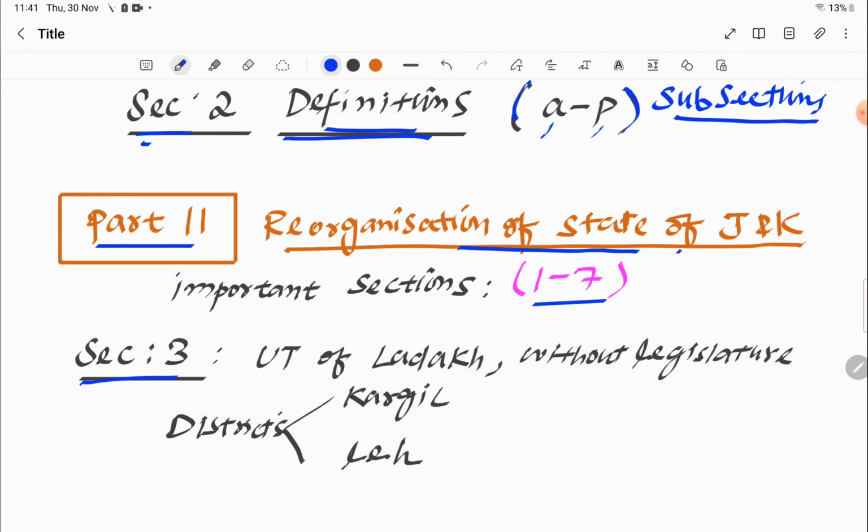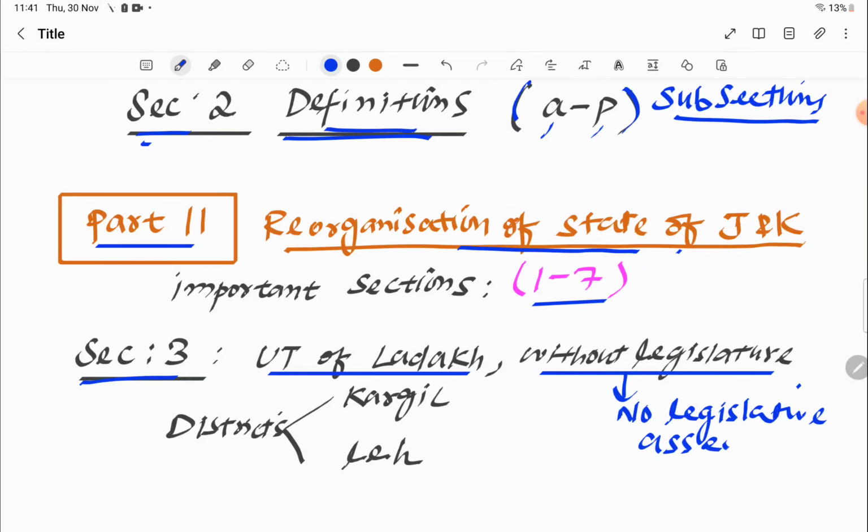Section 3 talks about the UT of Ladakh, Union Territory of Ladakh, without legislature, means there would not be any legislative assembly. I hope you have understood it.